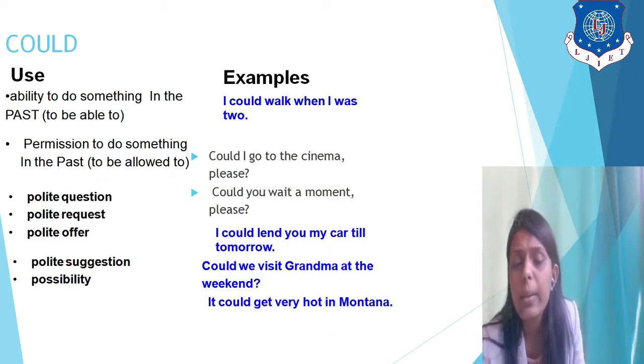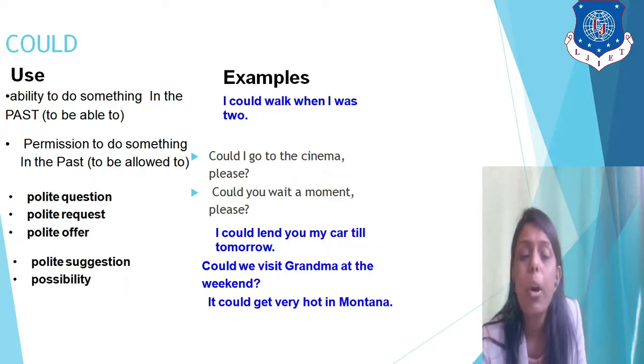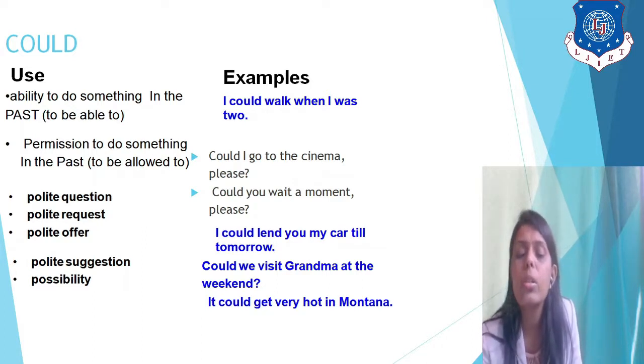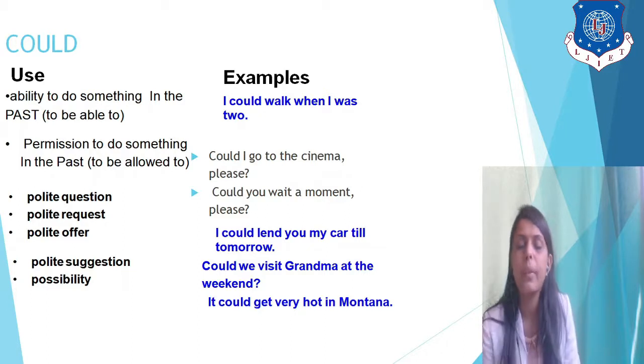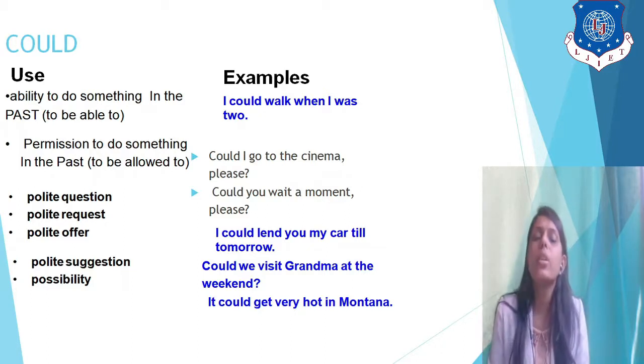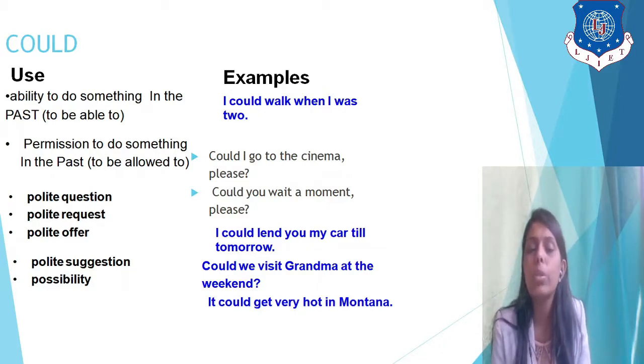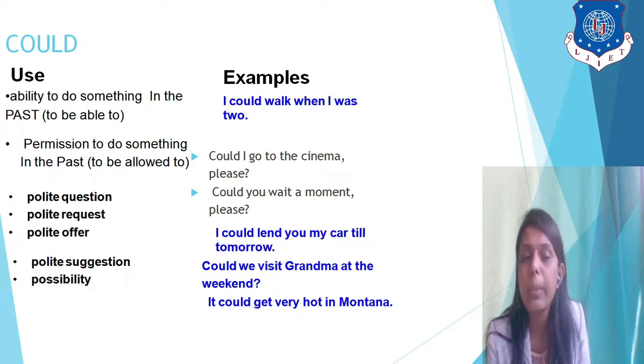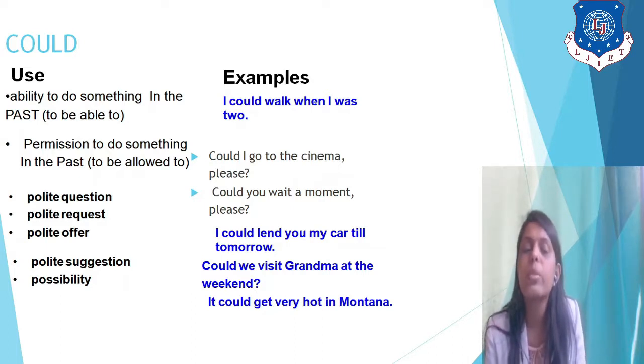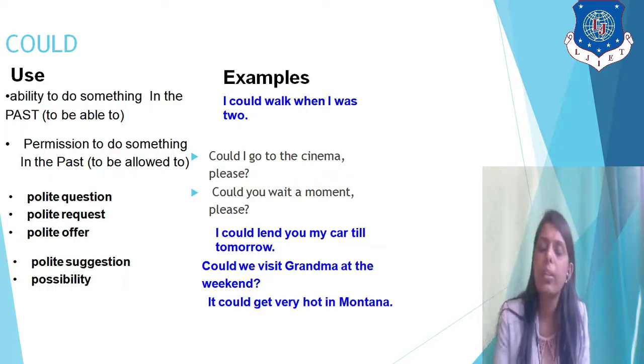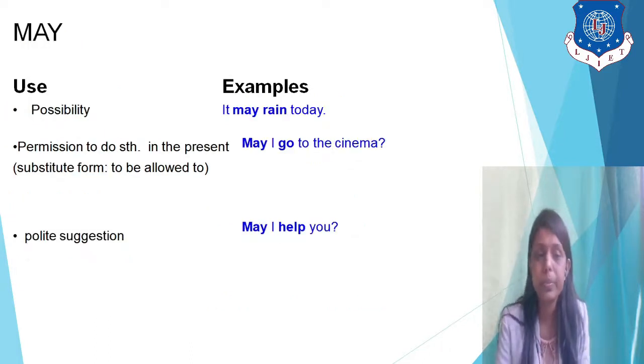Could we visit grandma at the weekend? Possibility: it could get very hot in Montana, right? So whenever you want to use could for the ability to do something in the past, you can use it. Whenever you want to take permission in the past, to be allowed to, then you have to use could. For a polite question, polite request, offer, suggestion, possibility, you can use could for everything.